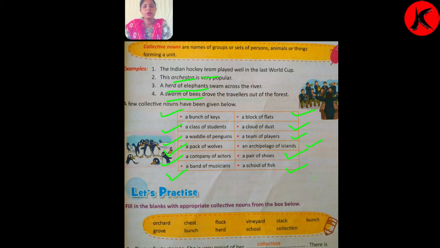So here we have completed the types of nouns, and from those types of nouns we have discussed here one, collective noun, in detail. In our next class we will move forward.